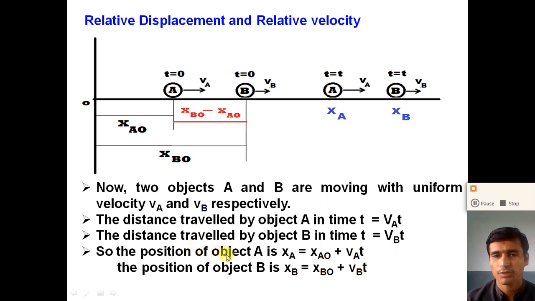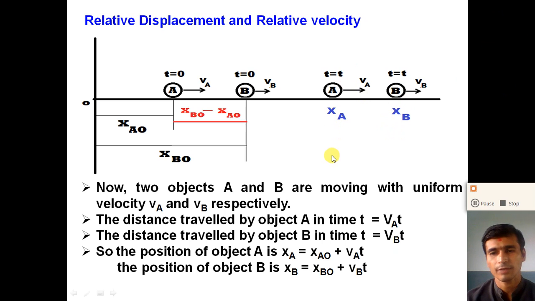The new position of object A, XA, is equal to XAO, the initial position, plus the distance VA into t traveled in the time interval t. Similarly, the new position of object B, XB, is equal to XBO plus VB into t. Now XB minus XA is the relative displacement of the objects at time t.